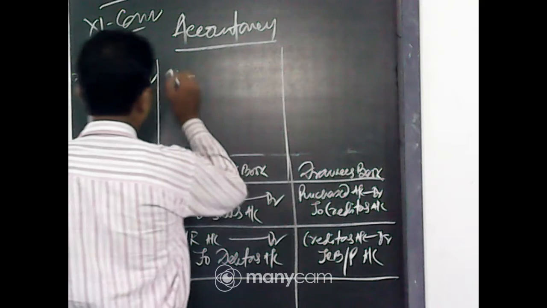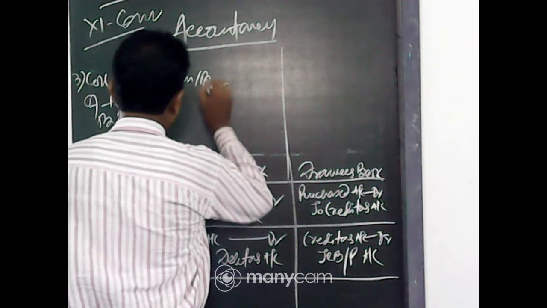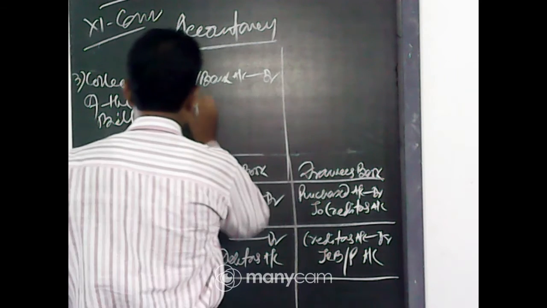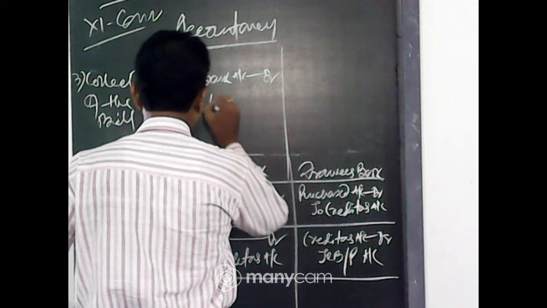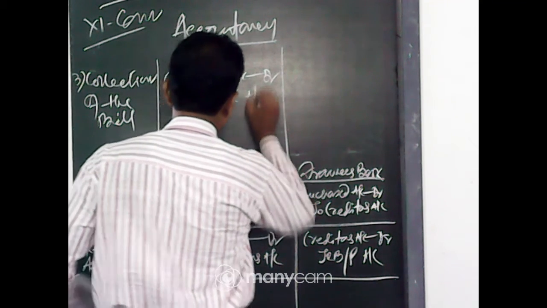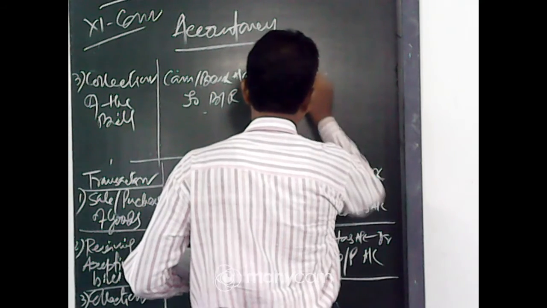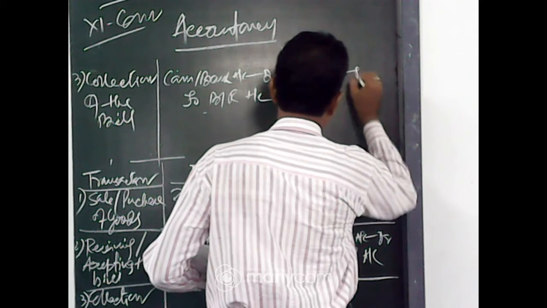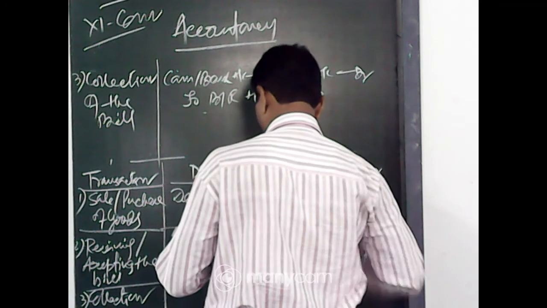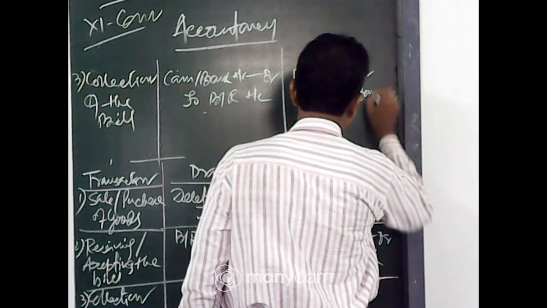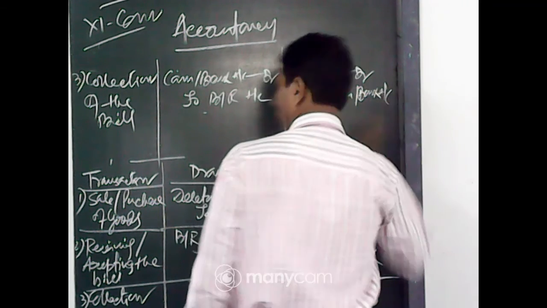Bank account or cash account debit to bill receivable account. Bills payable account debit to cash or bank account.